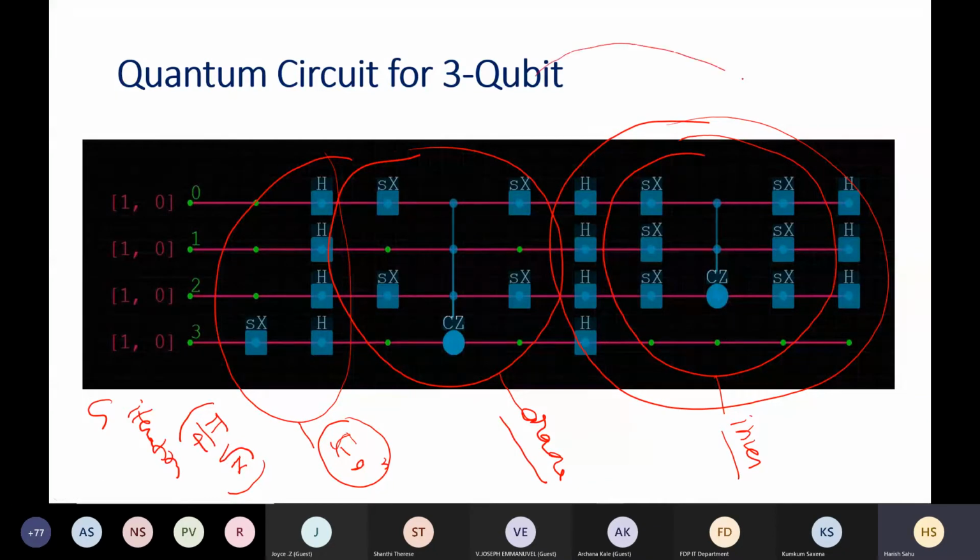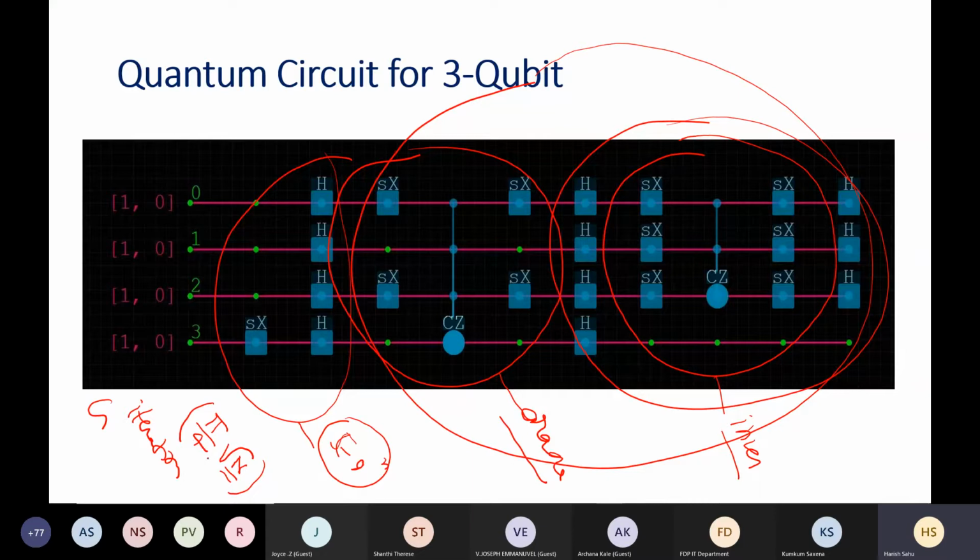What is the Grover operator? It is a collection of these two operators. How many times do we have to implement it? Square root of N times, but the particular number is pi by 4 square root of N. If we run that, then there is more than 50% chance that we will get the correct answer. So it should not be that you do one iteration and stop.